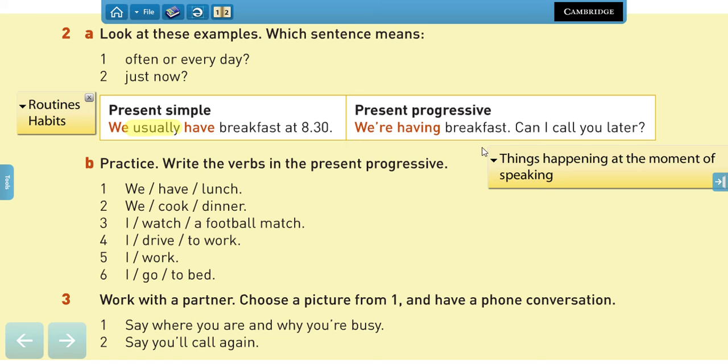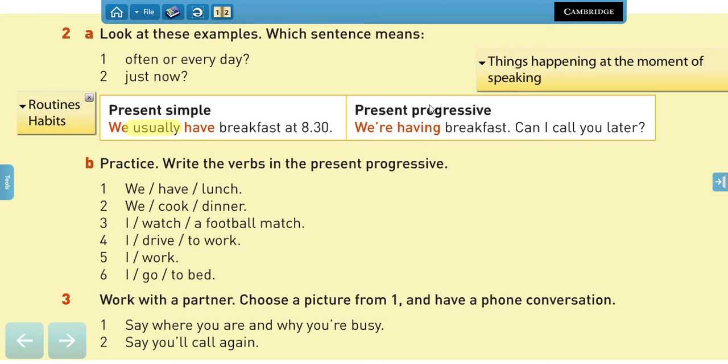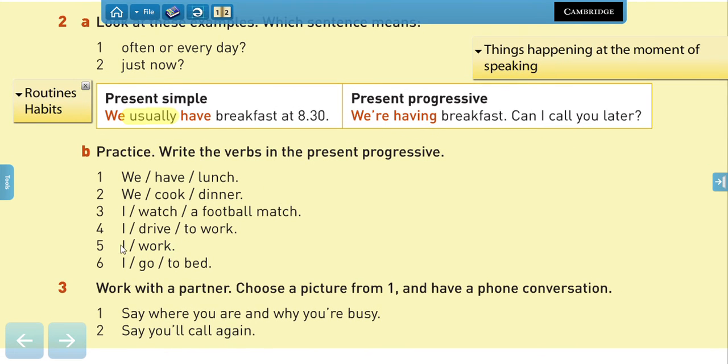Now let's practice. Write the verbs in the present progressive. So use this to make positive sentences, right, with the present progressive form. So please pause the video now and come back once you're ready.